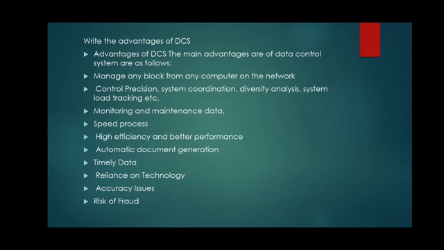Automatic document generation, data will be available timely. Reliance on technology, new technology will be used and we depend on the technology.